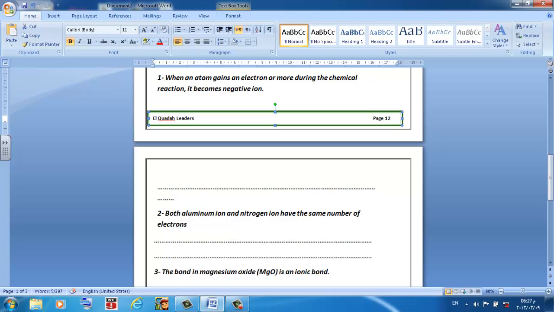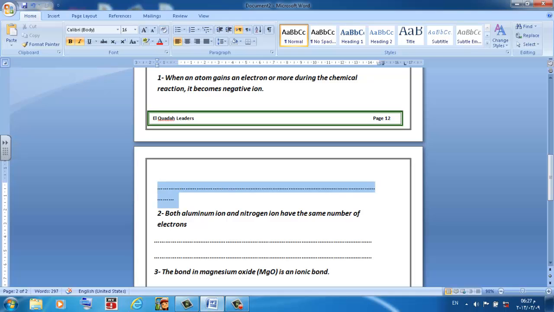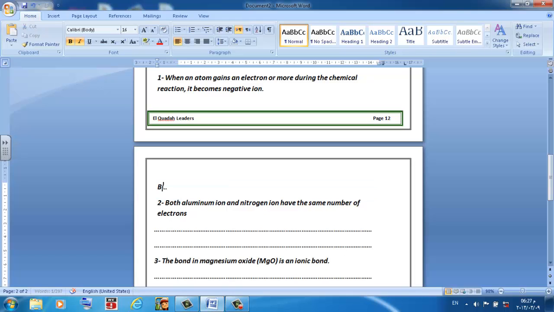And this is because the number of electrons will be more than the number of protons. The answer will be like that. I will write the answer now, because